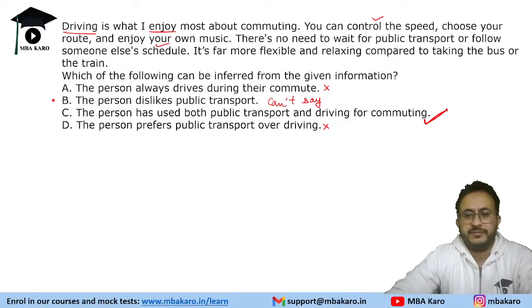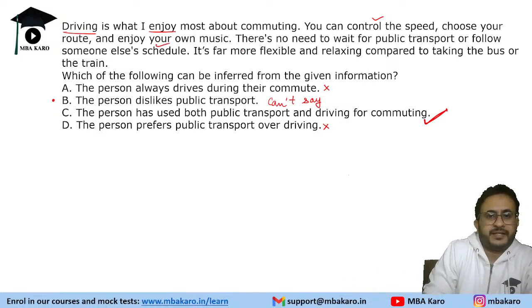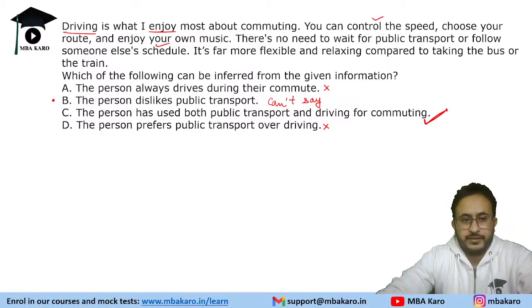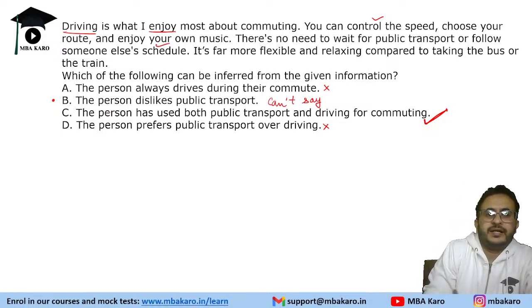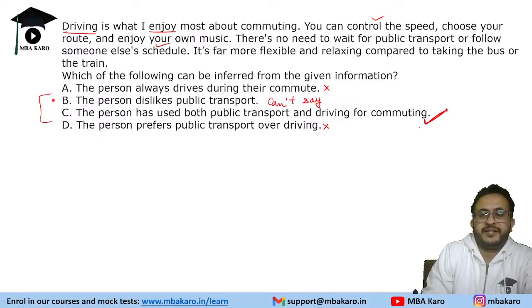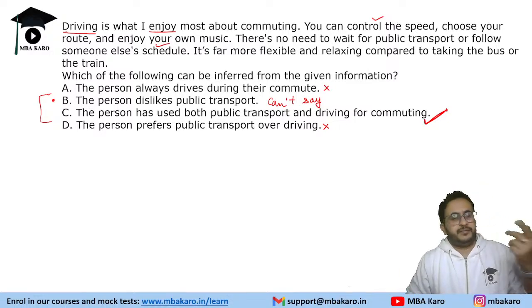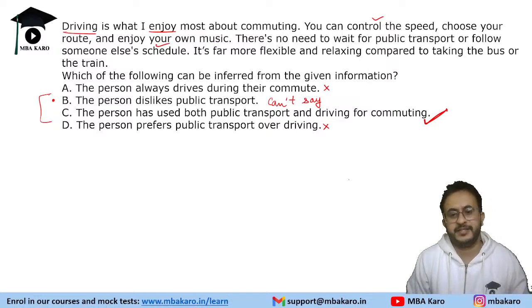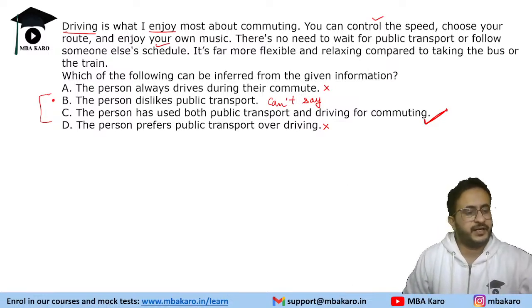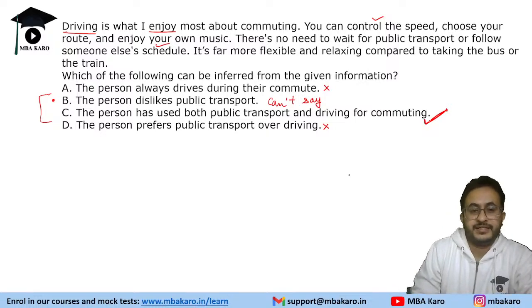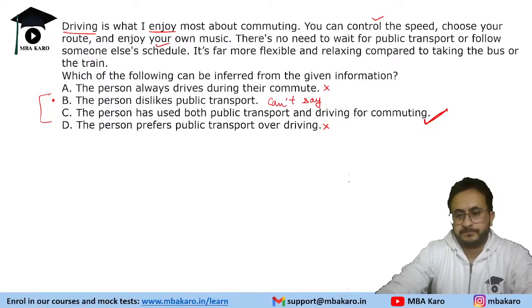Maybe he's giving a comparison, but maybe there are some other factors he might like about public transport. So out of the two, we have to choose the better one. This is definitely a better one. This may be true, may not be true. Whenever you are in a dilemma between two options, it might happen in critical reasoning. At times there are two close options, so you need to go with the better one. The better option here is C. B may or may not be true.